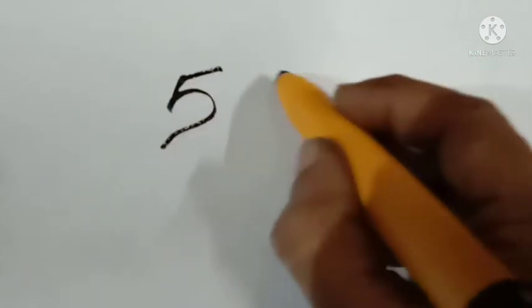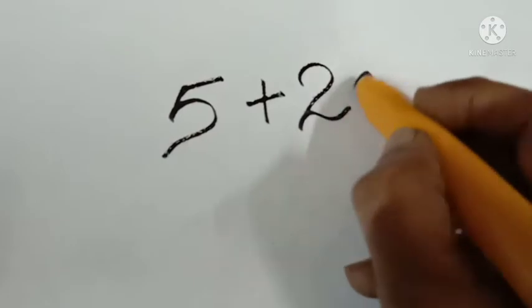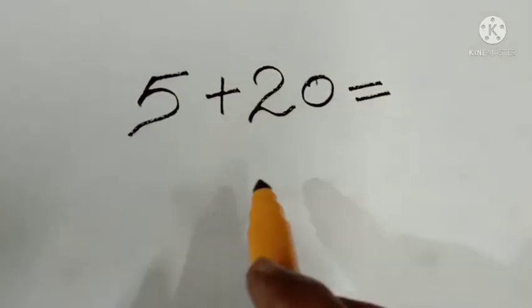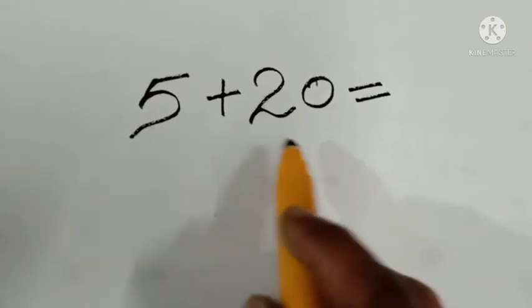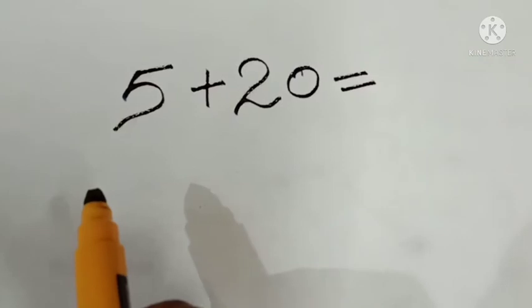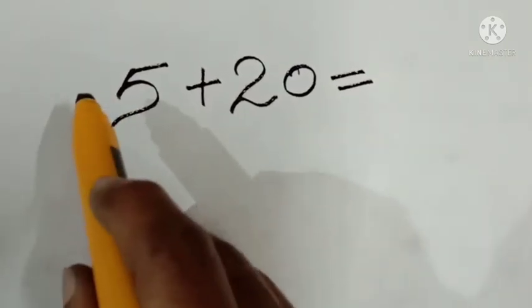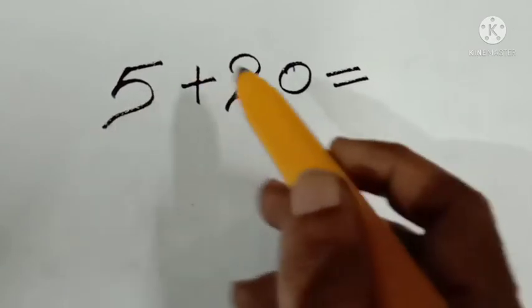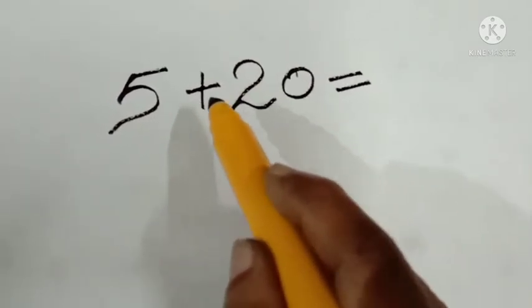5 plus 20. So here, what do you have to look into? Whether the numbers are positive or negative. That you have to see first. Yes, for 5 here no symbol is there, so it's positive. There is also no special symbol on the other, so in the middle plus is there.